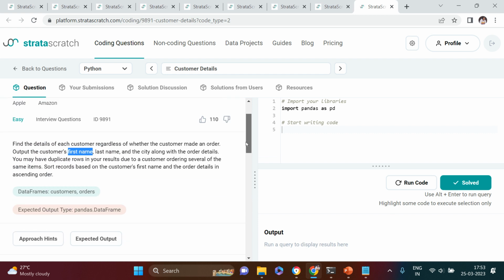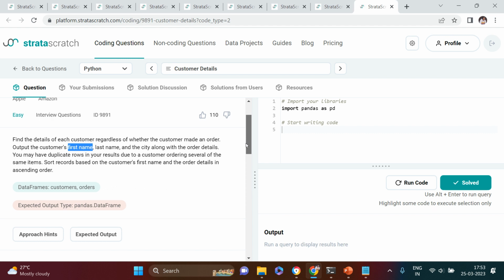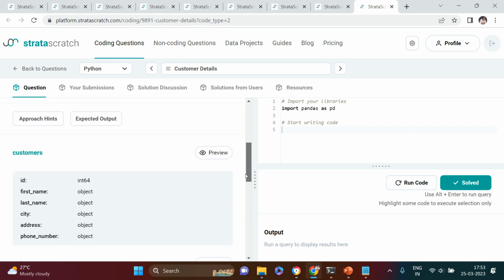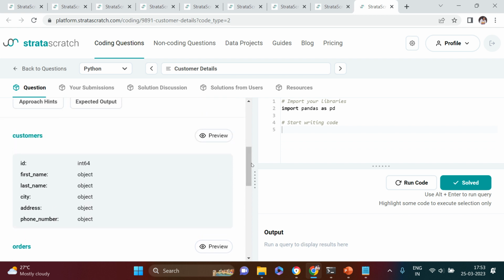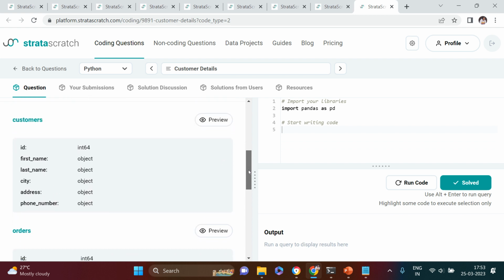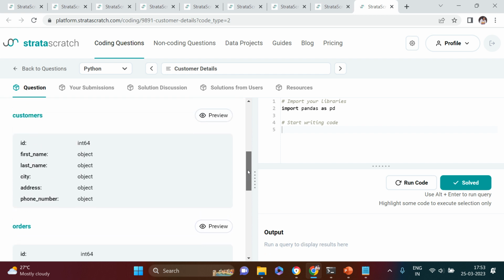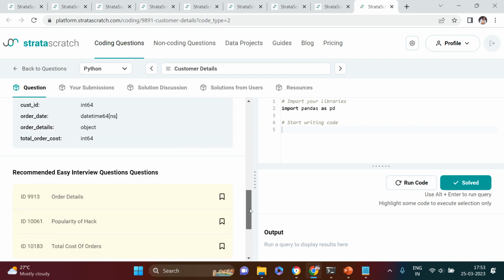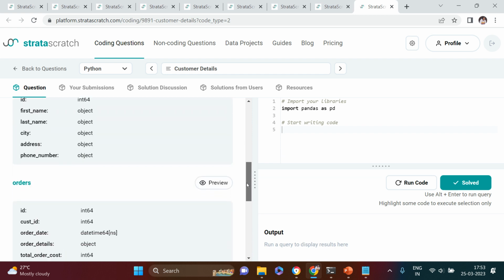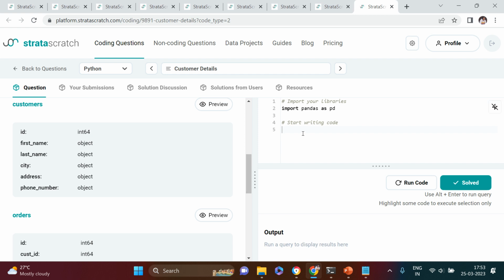Find the details of each customer regardless of whether the customer made an order or not. So customer has to be on the left hand side and order will go on the right hand side, and we need to do a left join because it says we need to keep all the customers, right? Doesn't matter whether they did any sort of order, whether they made any purchase or not. Okay, let's just start with it.